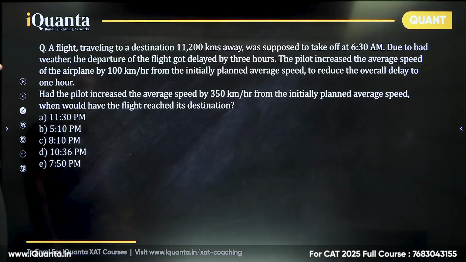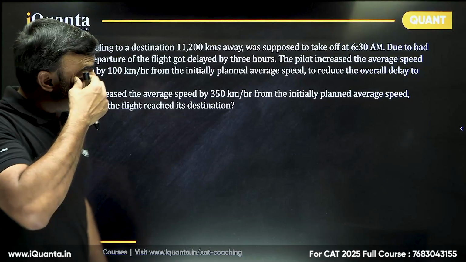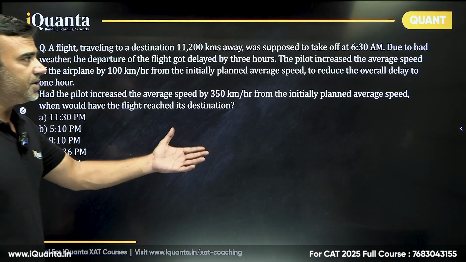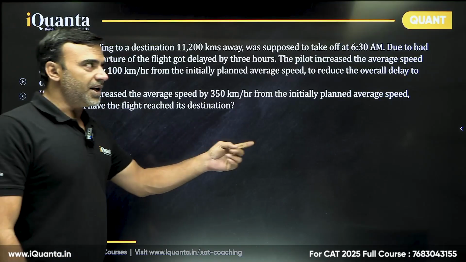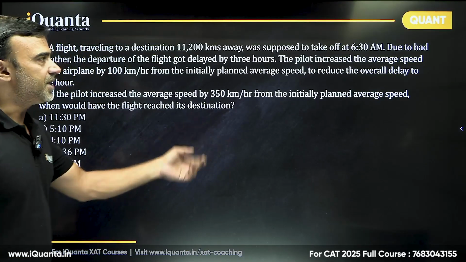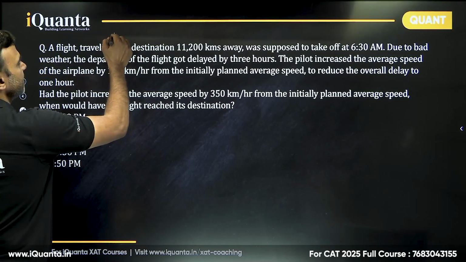This is a very interesting question. It's based on a past year question of CAT, and it's a very beautiful calculation. There are multiple ways of doing it. There are 2 ways. We can assume the speed and calculate the distance and time, or we can assume the time and calculate the speed and distance. So distance is 11,200.